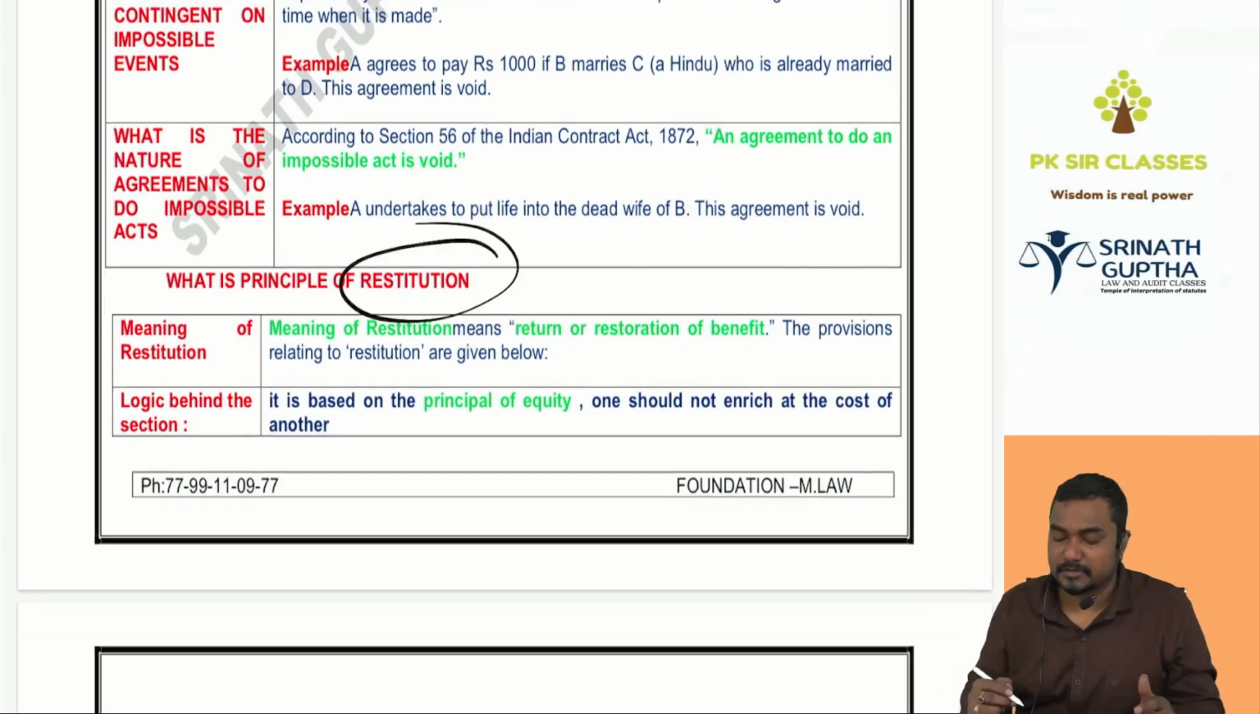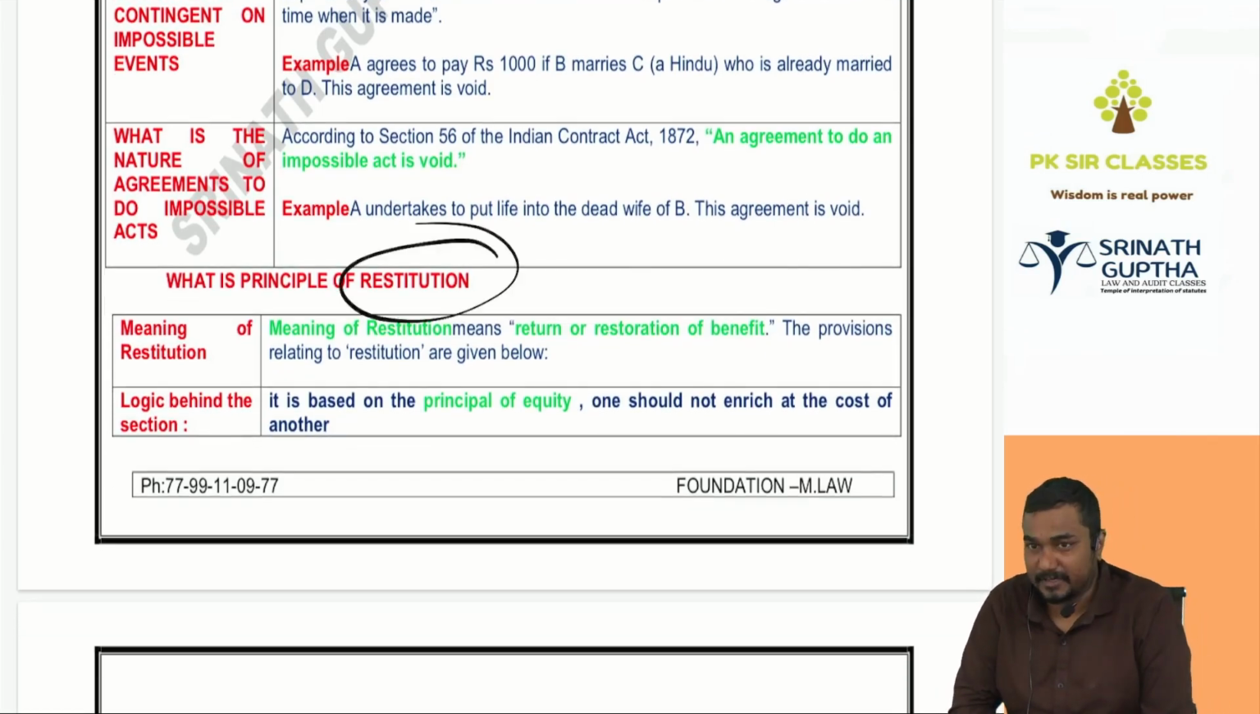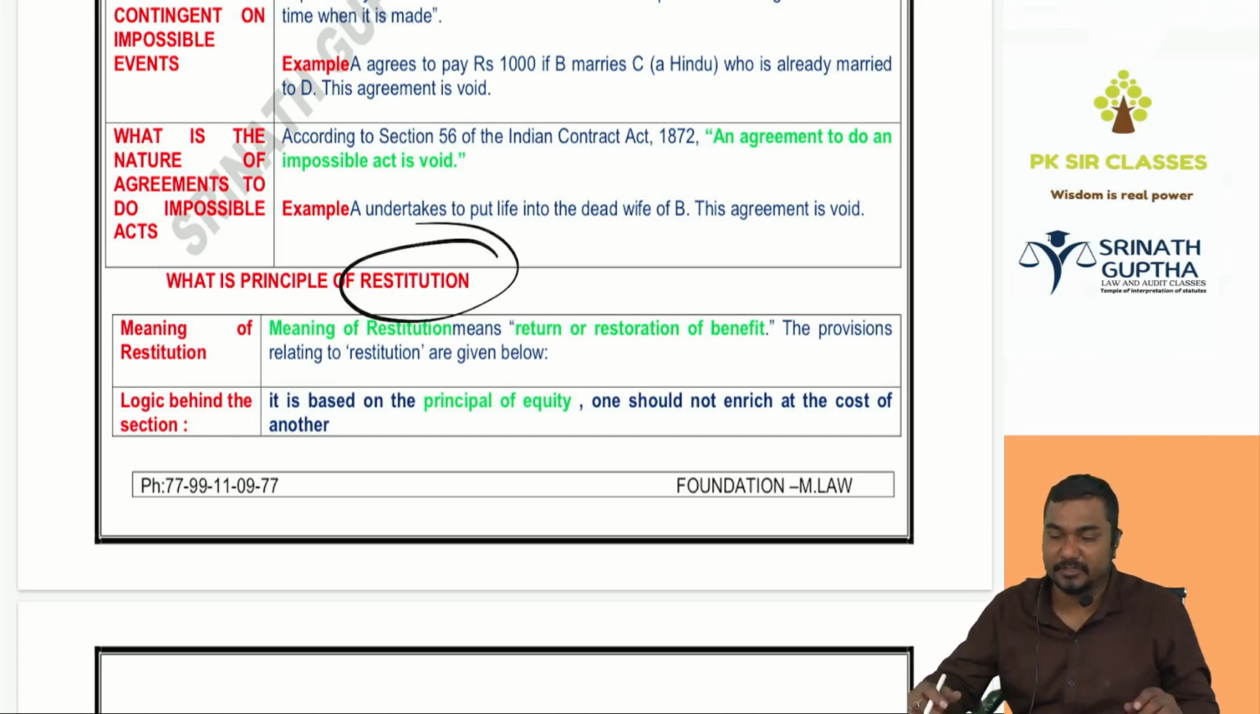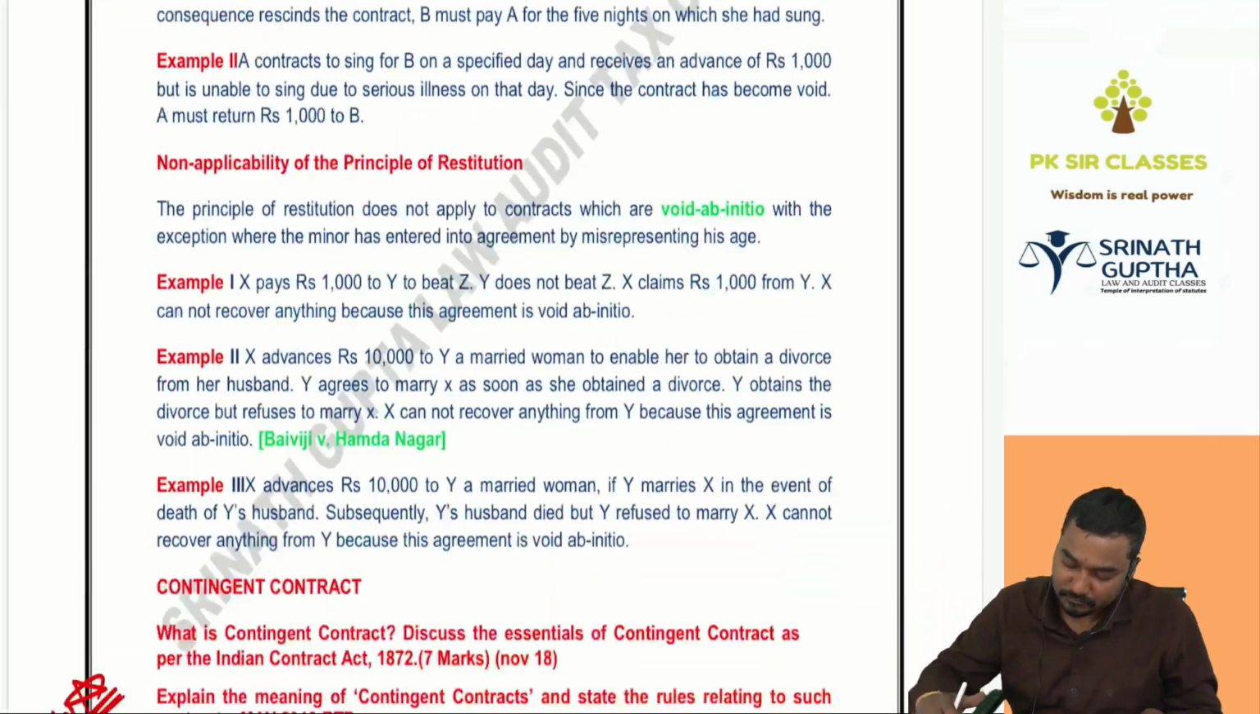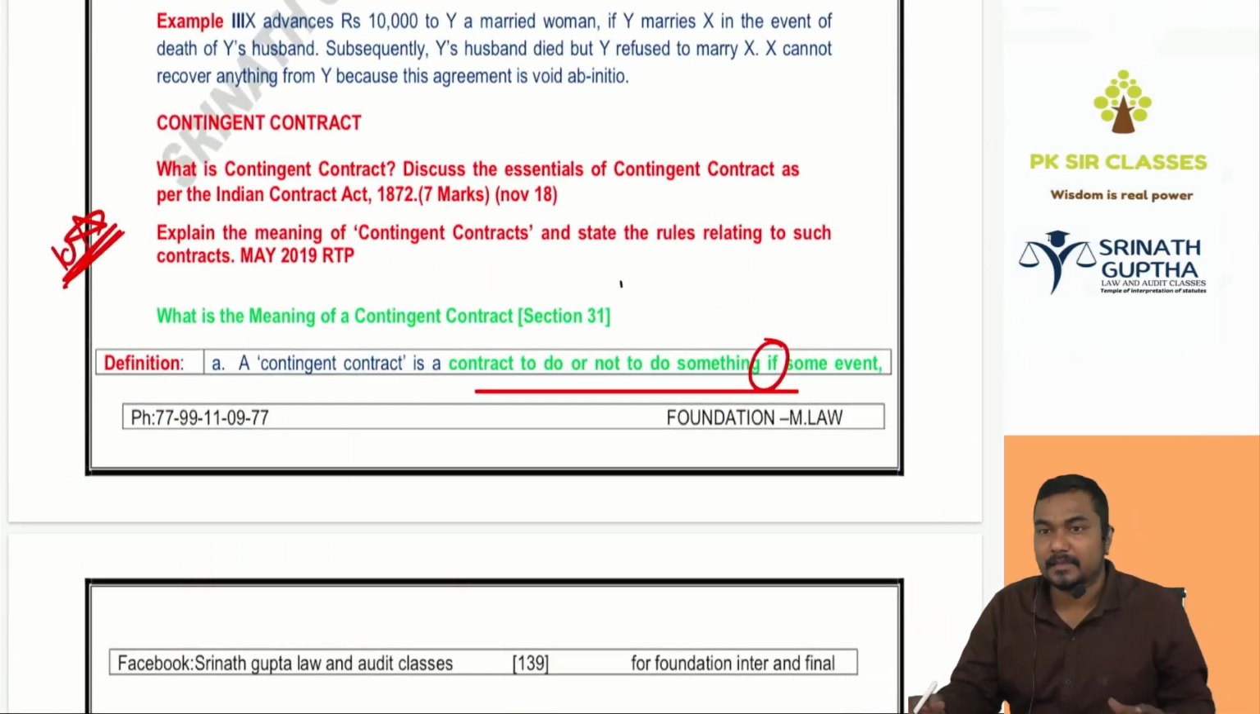Principle of restitution. Restitution means return of benefit. Why is he giving this concept here? Because the principle of restitution will not be applicable to void agreements, except with a minor. Money given to a minor can be recoverable if it is traceable. Generally, void agreements are void ab initio, and the principle of restitution will not be applicable to void agreements. Restitution means return of benefit. Done. And then we discussed the contingent contract.